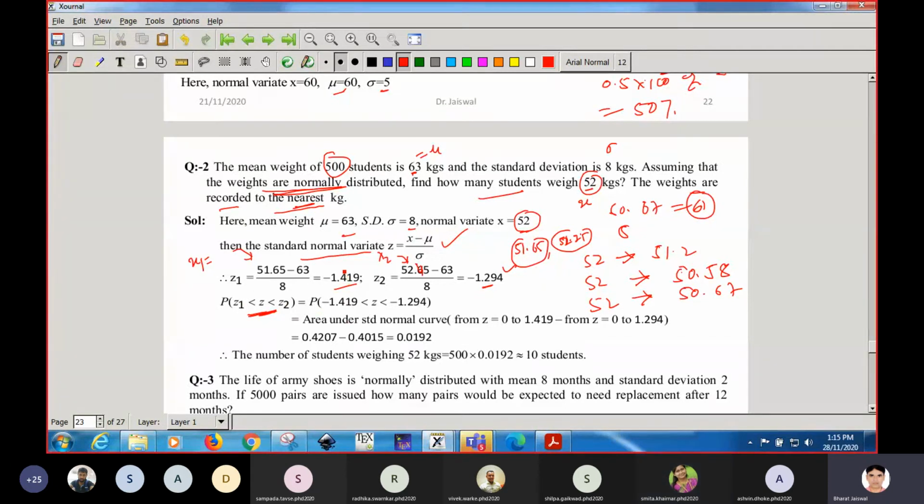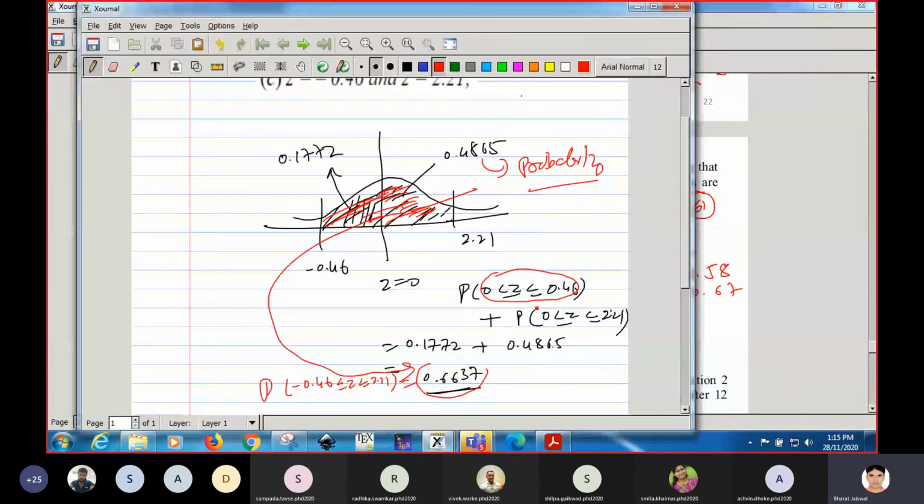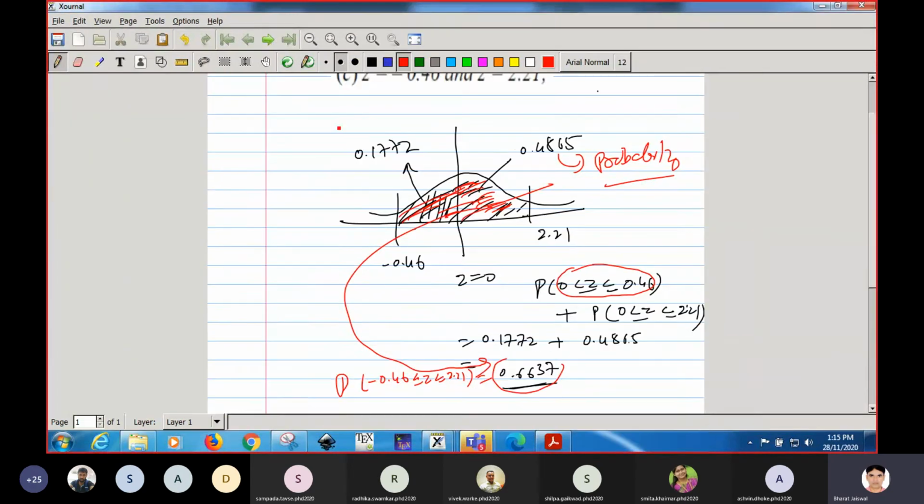Out of these we have to calculate between z1 and z2. The question is between minus 1.419 and minus 1.294, what would be the area? The area would be like this. For negative values, we calculate using the positive values. So the area will be this. Suppose there are two negative values here. First value is